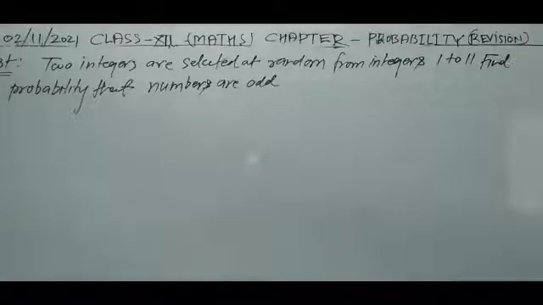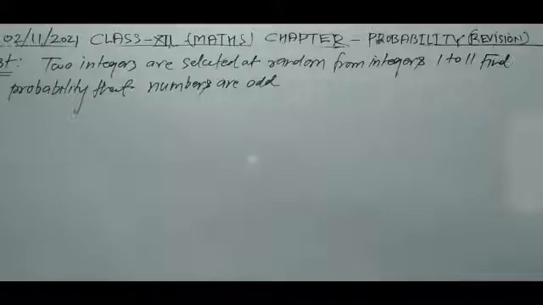Now in this question, two integers are selected at random from integers 1 to 11. So the total number of integers is 11. And now, if the sum is even, first of all you will consider capital A as an event such that both numbers are odd, given that the sum of the numbers chosen is even.